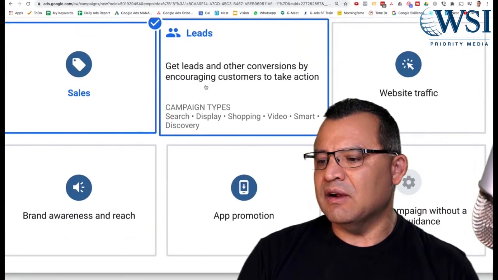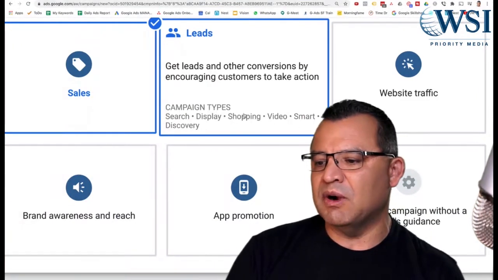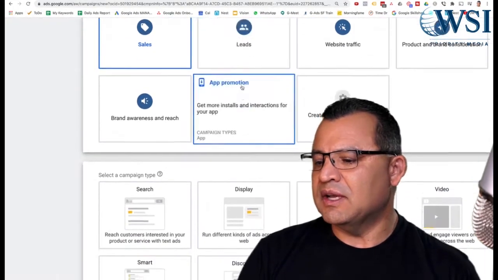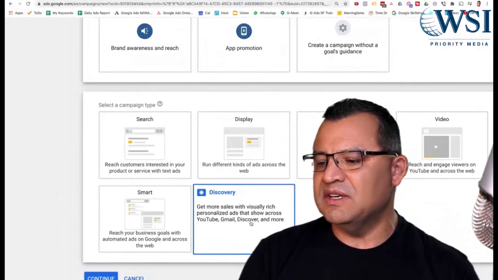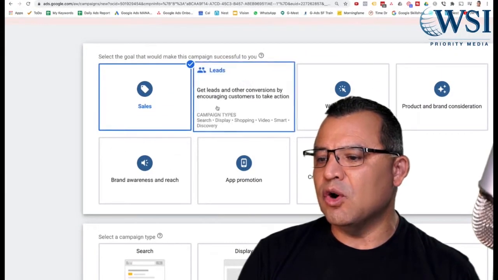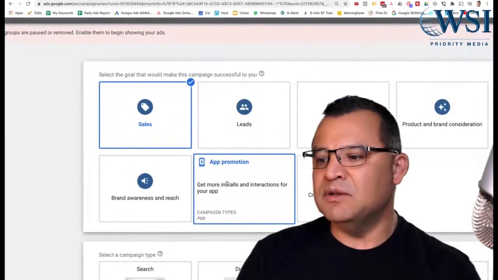And in here, you are able to do search, display, shopping, video, smart, discovery. But with leads, you can click on that, and you can come down here, and you can go into discovery. So you pair this particular campaign goal with the campaign type, and you generate leads.